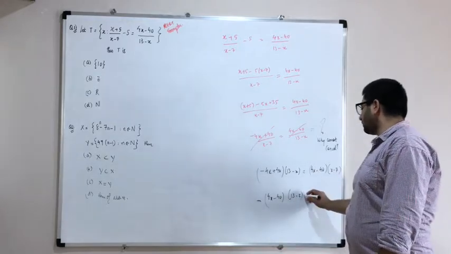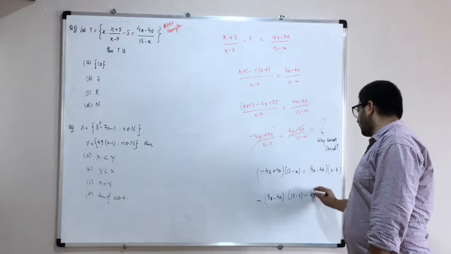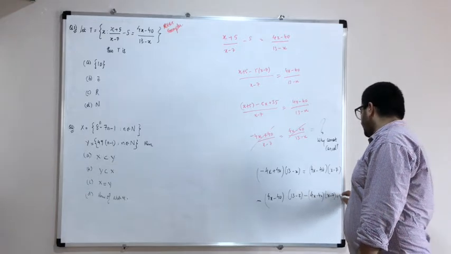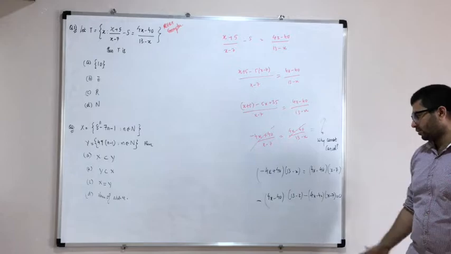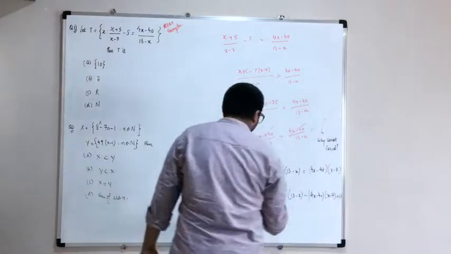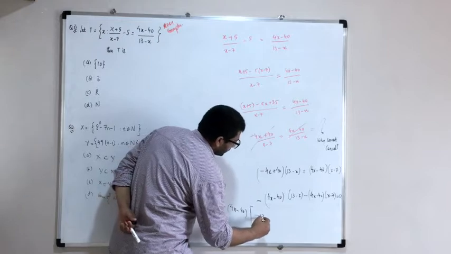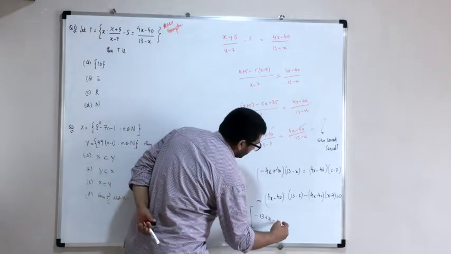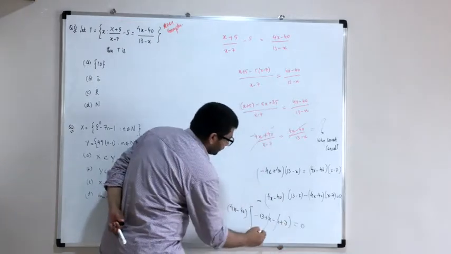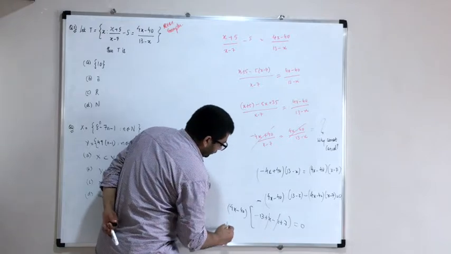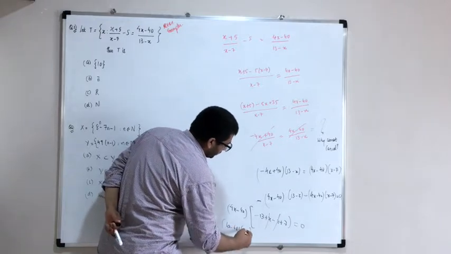And if this comes to this side, it will be -(4x - 40)(x - 7) = 0. So can I take 4x - 40 common? Taking 4x - 40 out common, what is left is -13 + x - x + 7 = 0. If you simplify this, you get (4x - 40) times a constant, that is -6, equal to 0.